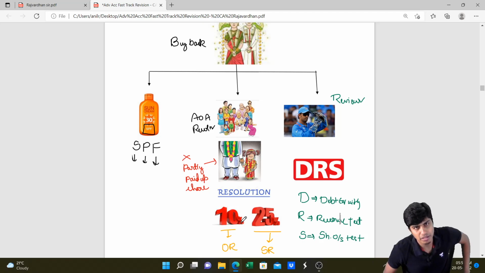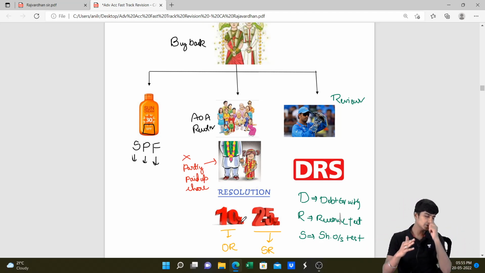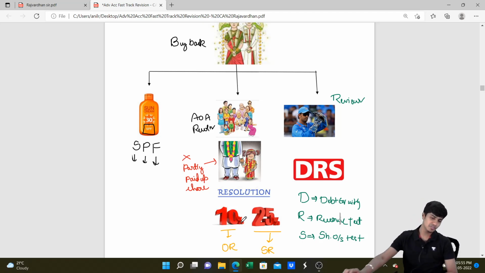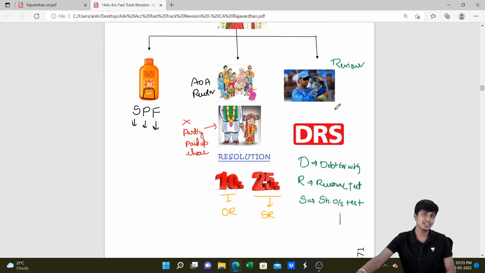Second point. If the wedding is happening, there should be consent from all the family members. So you should have power in the articles of association. You should also pass a resolution. And next, no child marriage, meaning a partly paid up share cannot be bought back. In order to buy back, the share should be fully paid up. Third is resolution. If it is up to 10% buyback, ordinary resolution will do. If it is 10 to 25%, then you would have to go for special resolution. And finally, you need to take the decision review. So to review the decision, you do three tests: debt equity test, resource test, share outstanding test. Once all these three tests are fulfilled, only then you can go for buyback.